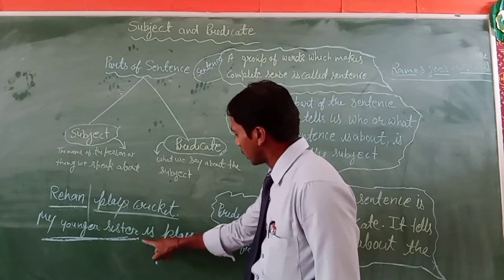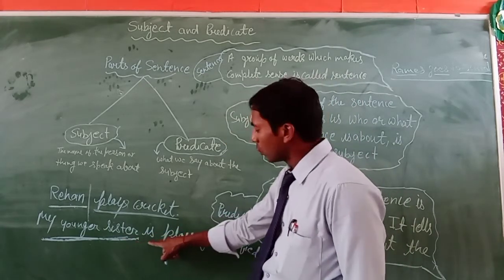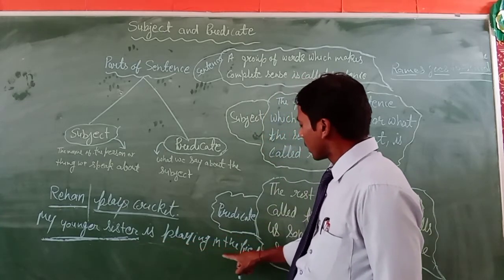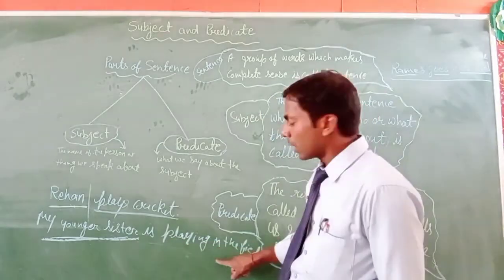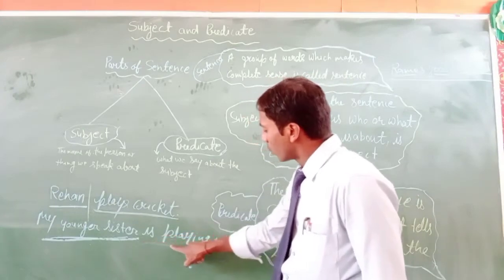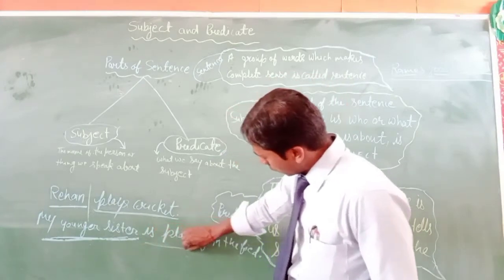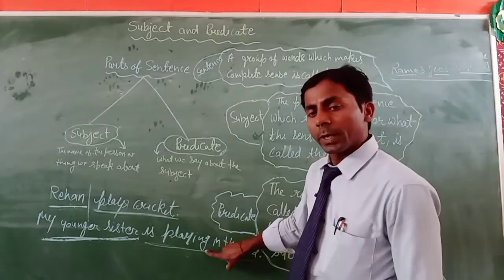So what the subject is doing here? The subject is doing here playing in the field. All these group of words will be the predicate.